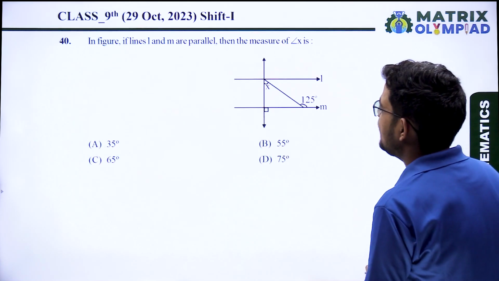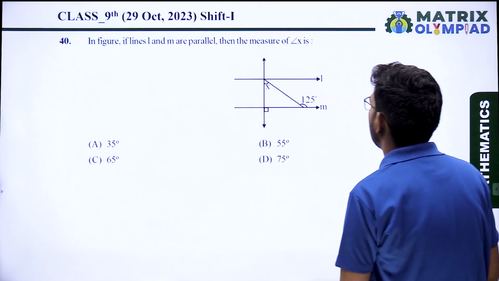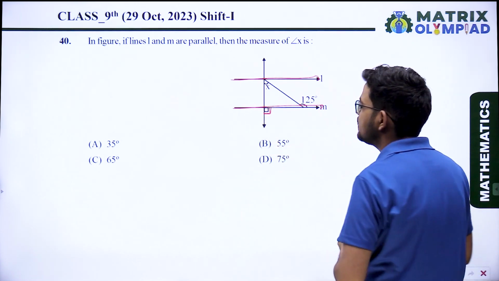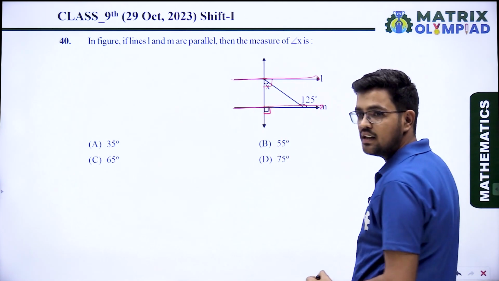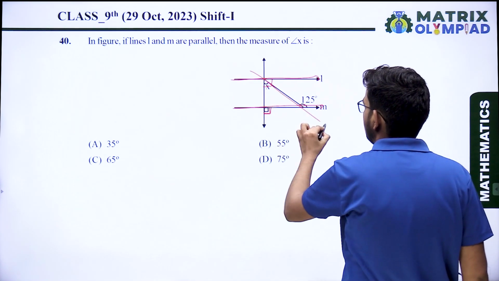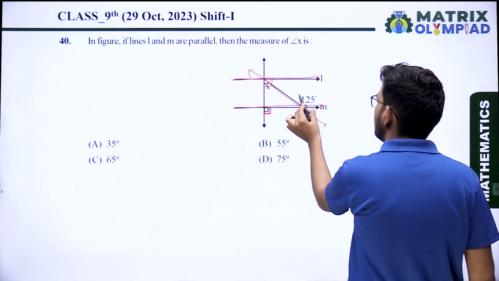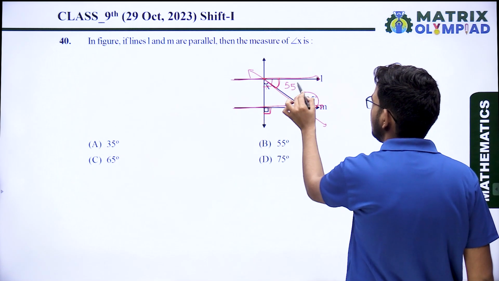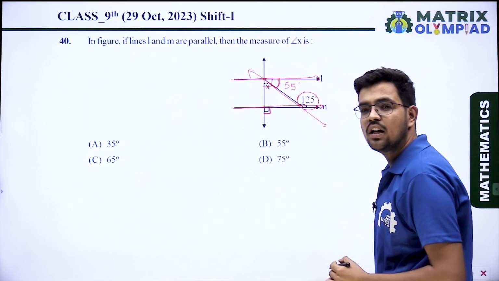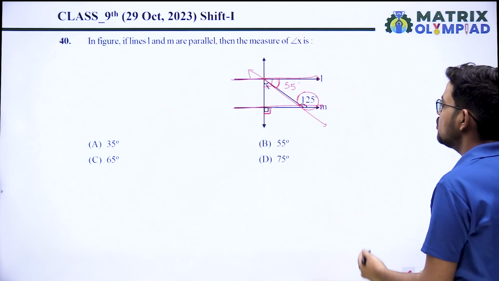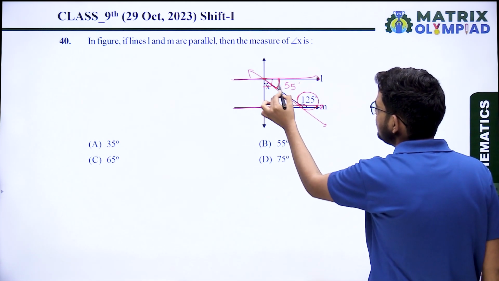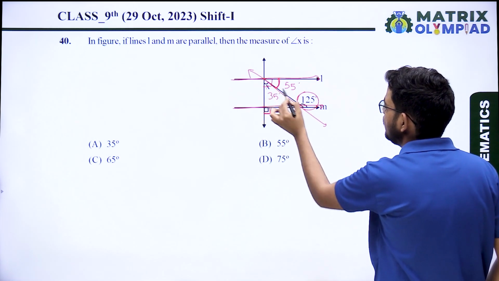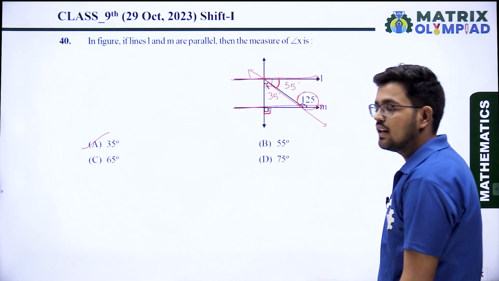Next question: in the figure, if lines L and M are parallel, then find the measure of angle X. If lines L and M are parallel, it is given that here it is 90 degrees, so this angle is also 90 degrees. This line is working like a transversal. This angle is 125 degrees, so this angle is 55 degrees, using the concept of co-interior angles. The total angle is 90 degrees and this is 55 degrees, so this angle will be 35 degrees. So option A is the correct answer.